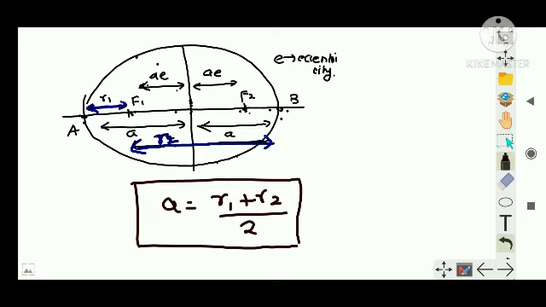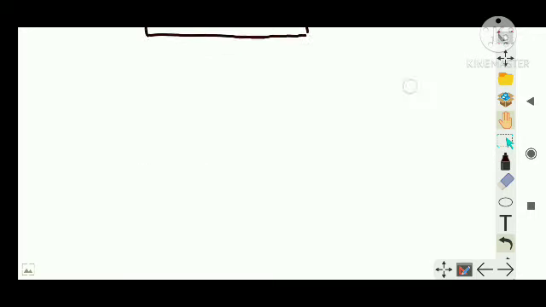And the sun is at any one of the foci of the ellipse. This much is clear, right? And I hope you understood the terms in the case of the ellipse also. Now moving on to the second law of Kepler.